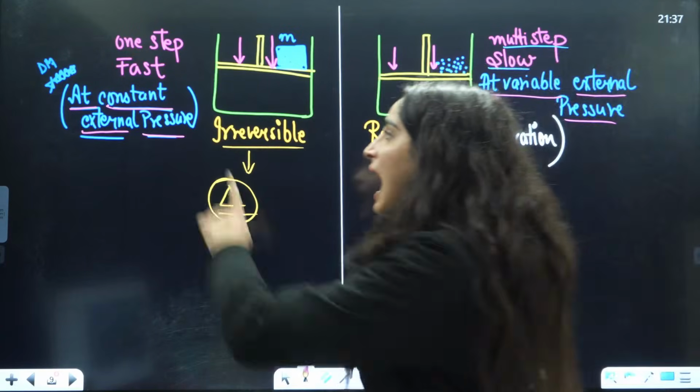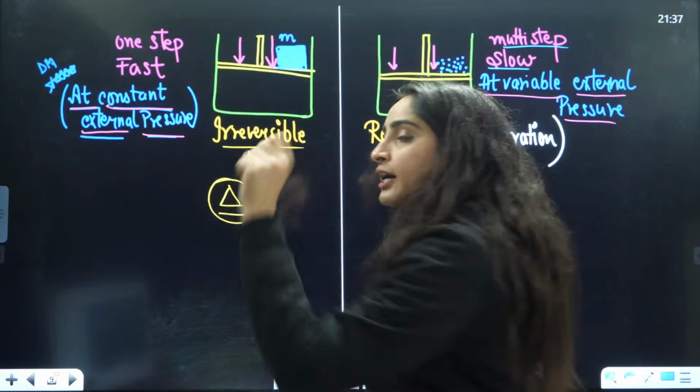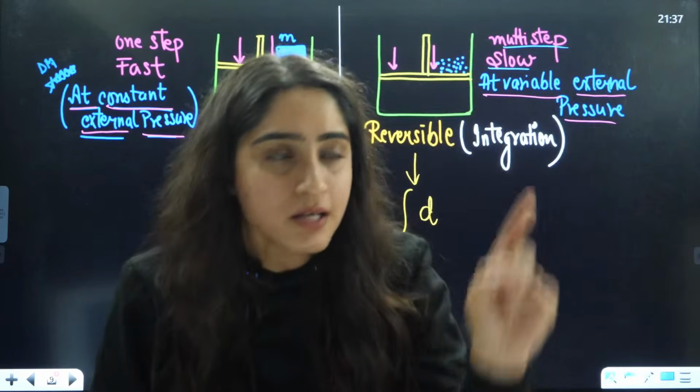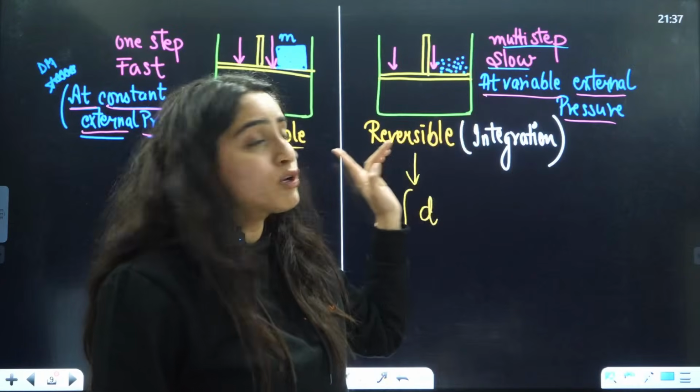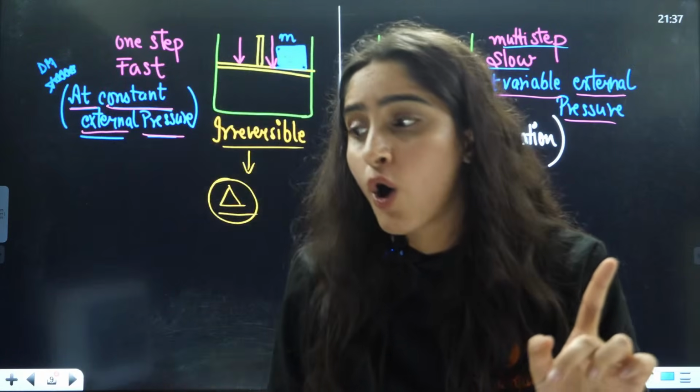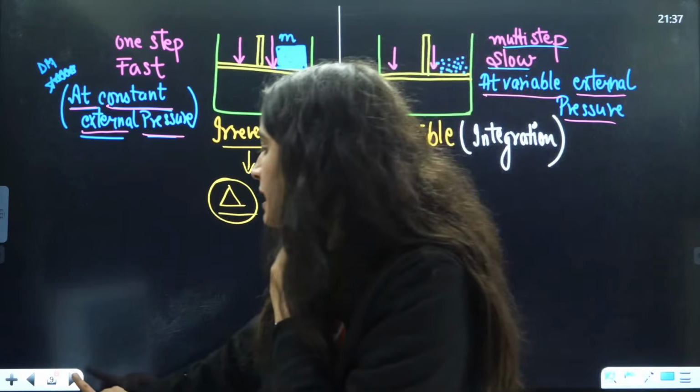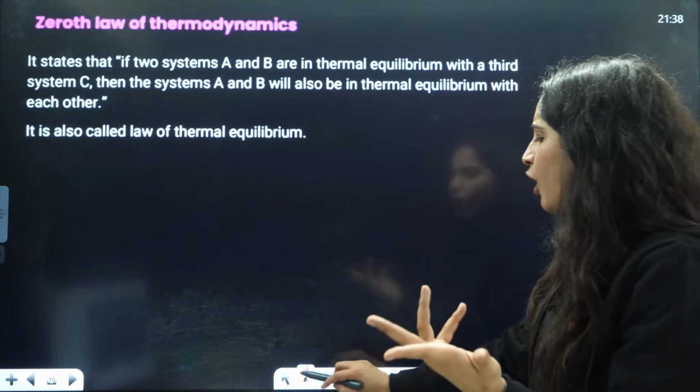Whenever you see "at constant external pressure," they are talking about an irreversible process. Whenever you see "at variable external pressure," they are talking about a reversible process. Okay, understood? Now, next is the zeroth law of thermodynamics.